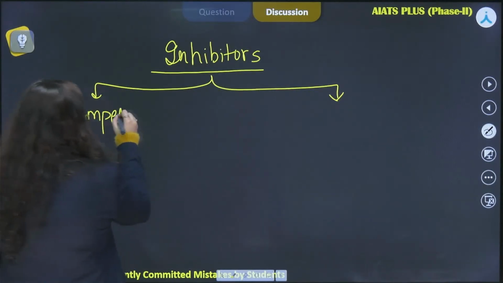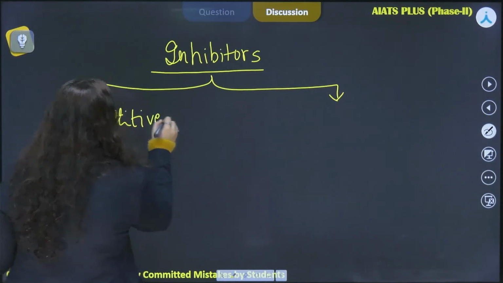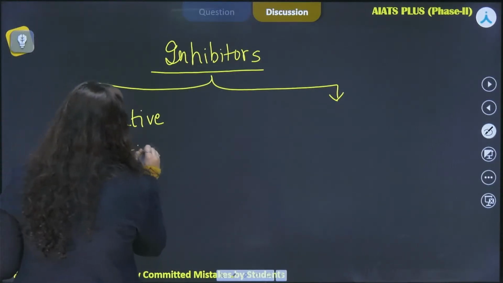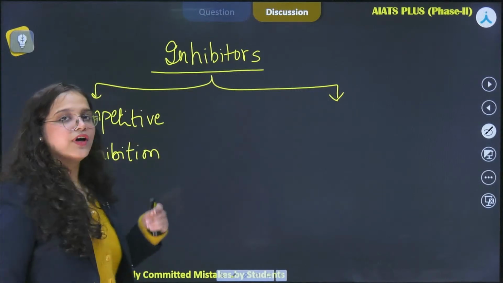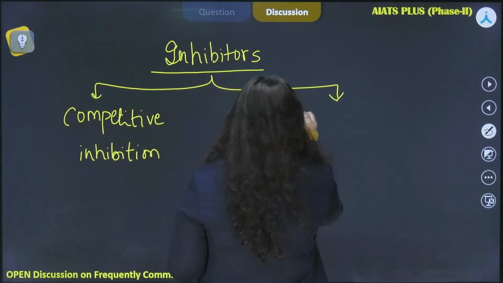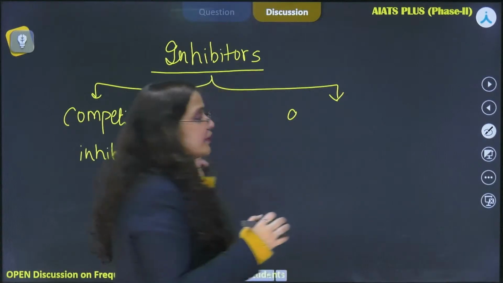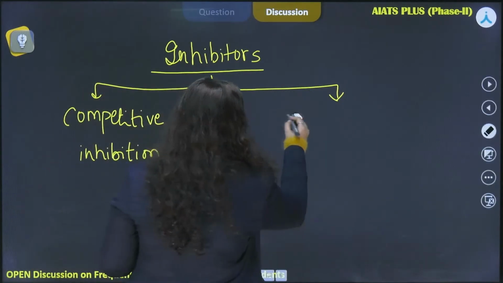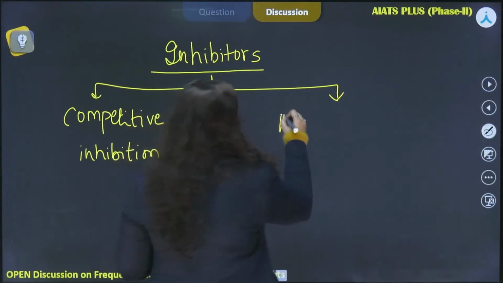So our NCERT talks about competitive inhibition only, whereas we have two types of inhibitions. One is the competitive inhibition and the other is non-competitive inhibition.